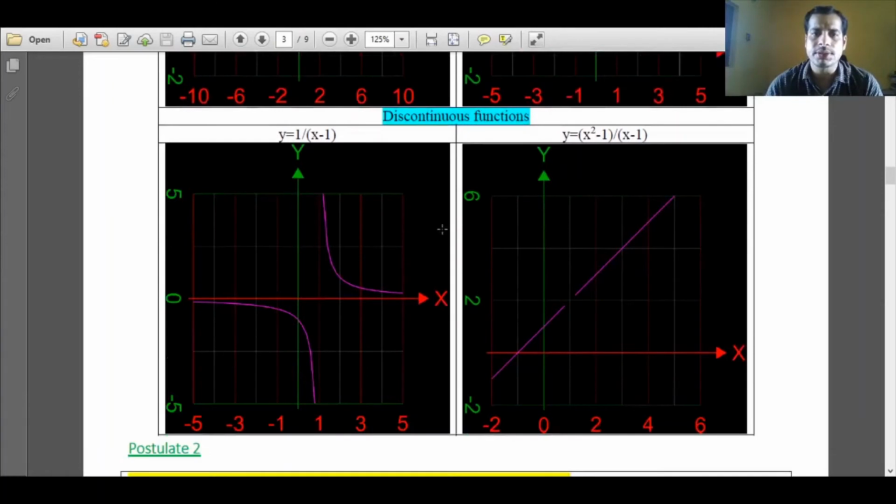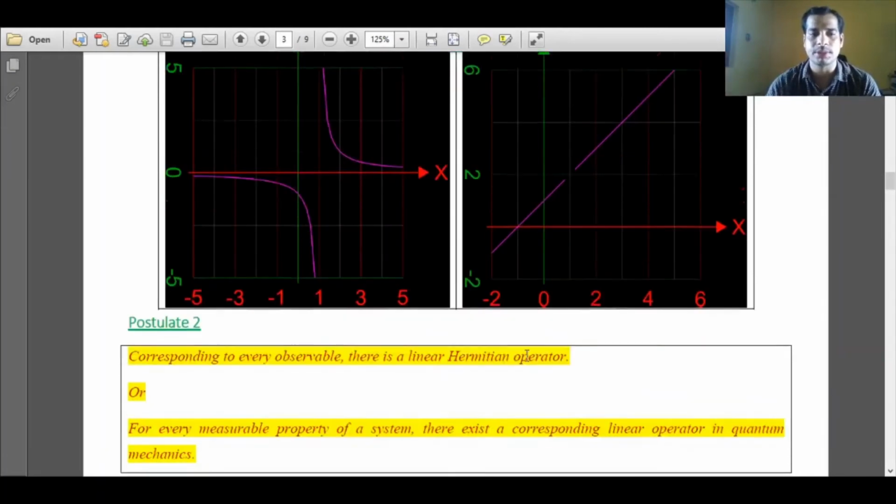We will discuss some discontinuous functions. y equal to 1 over x minus 1. If I take x equal to 1, my function will become discontinuous. At x equal to 1, the function becomes discontinuous. Similarly, one more function, x squared minus 1 over x minus 1. Here also at x equal to 1, y is not defined. There is no value of y. So this is also a discontinuous function. Such kinds of functions are not acceptable functions.